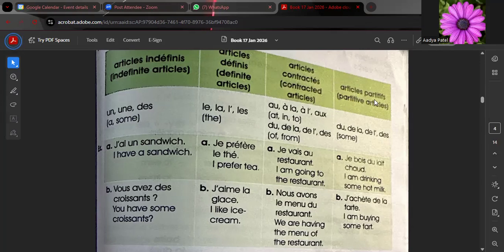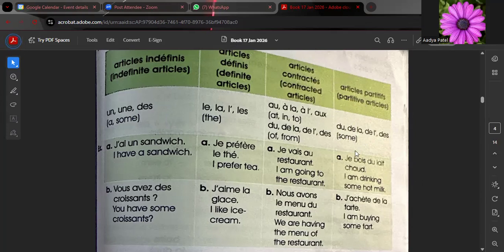So, article partitif is basically used in front of food nouns and drinks. For example, du, de la, de l', des, and it means some. Now you may get confused: ma'am, we have used sandwich with article indéfini, and here you are talking about article partitif.